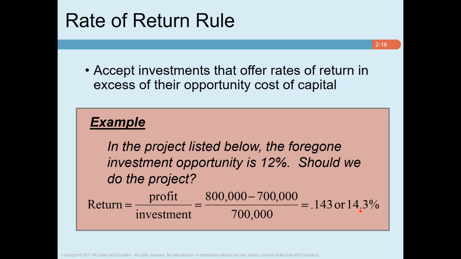One is the net present value rule, another is the rate of return rule. The net present value rule is to accept investments that have a positive NPV, and the rate of return rule is to accept an investment that offers a rate of return in excess of their opportunity cost of capital.